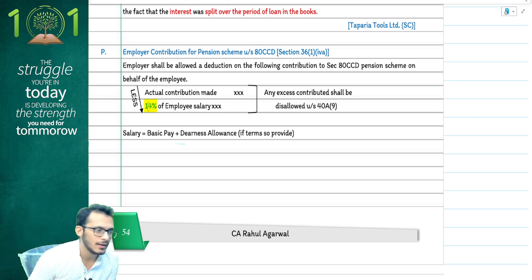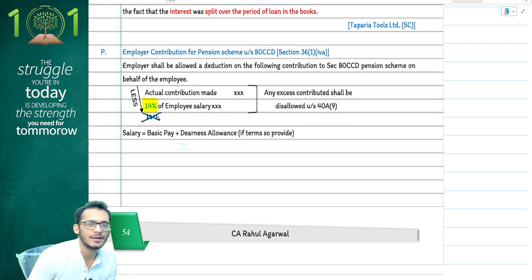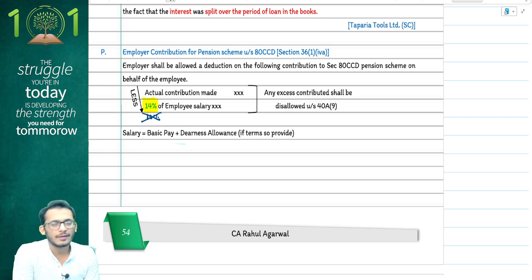The PGBP chapter now comes and clarifies that when an employer is contributing NPS money, he shall be eligible for a deduction of 14% of the employee's salary. Until last year, you would have seen this number as 10%. You will ignore this number right now and take it as 14% under PGBP chapter.